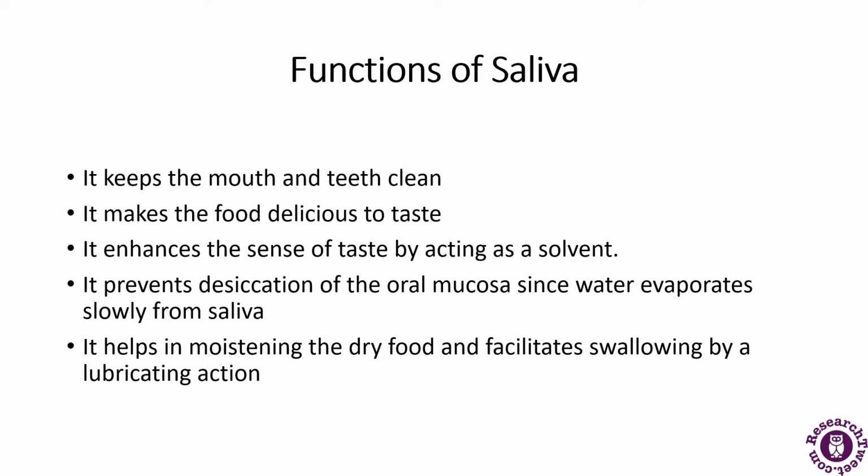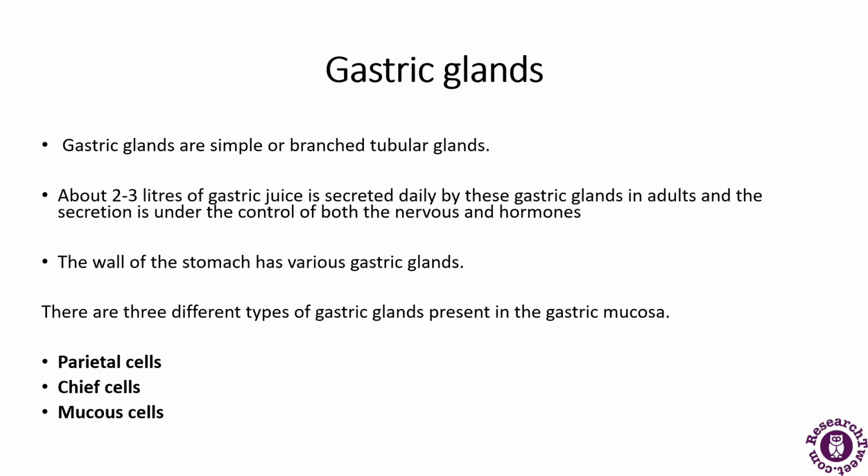The salivary amylase is an alpha amylase. Saliva begins digestion of the carbohydrates in the mouth through the action of salivary amylase, and the secretion of saliva is called salivation. So this was all about the salivary glands and the functions of the saliva.